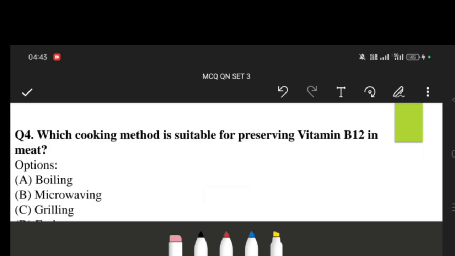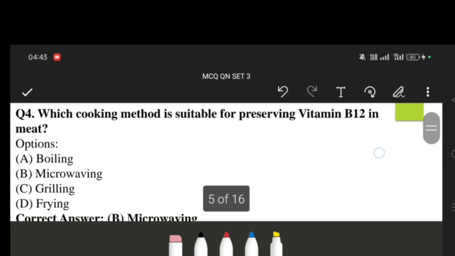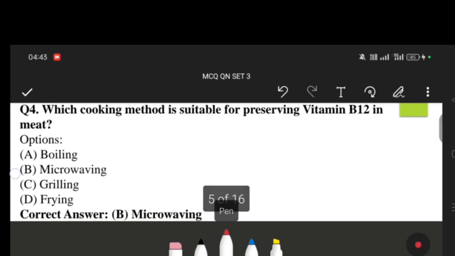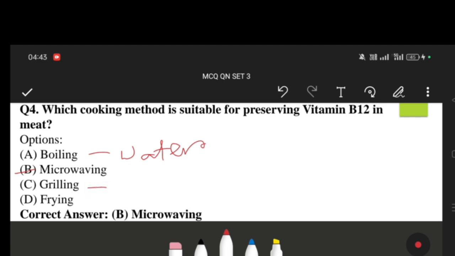So the next question: which cooking method is suitable for preserving vitamin B12 in meat? The correct option is microwaving. As we all know, the chemical name of vitamin B12 is cyanocobalamin. It is one kind of water soluble vitamin, so the boiling step, which completely immerses the food in water, is not proper. And grilling also causes destruction of vitamin B12, and frying also causes destruction of vitamin B12.